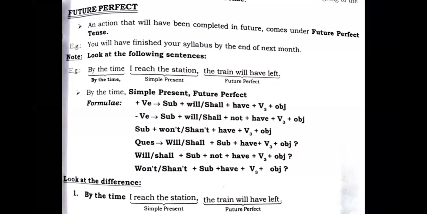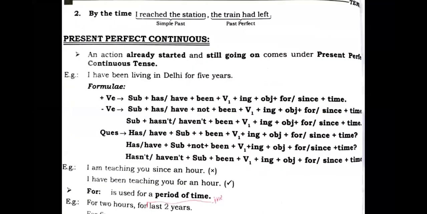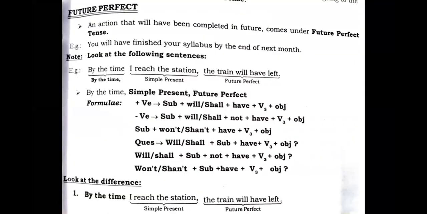Look at the difference. By the time I reach the station, the train will have left, right? And the next example is given: by the time I reached the station, the train had left. So like this, students, we have understood that our examples go like this.